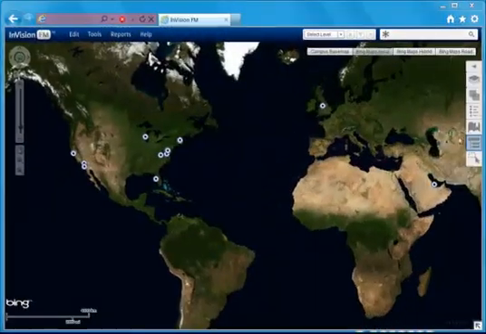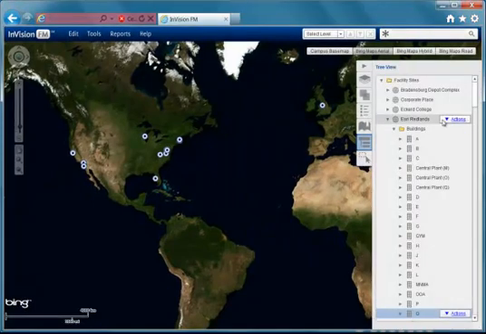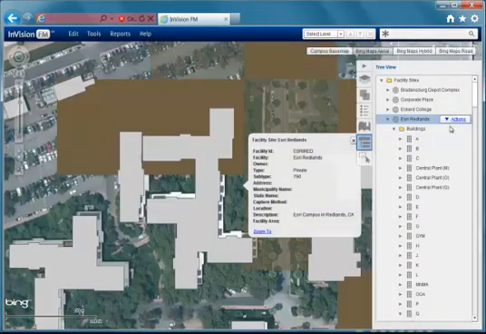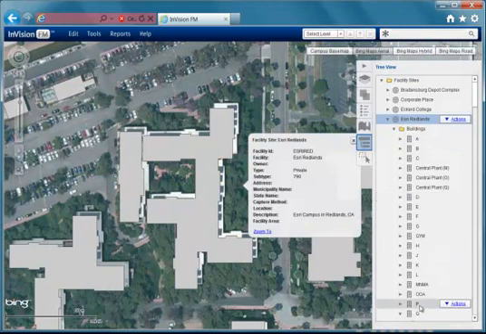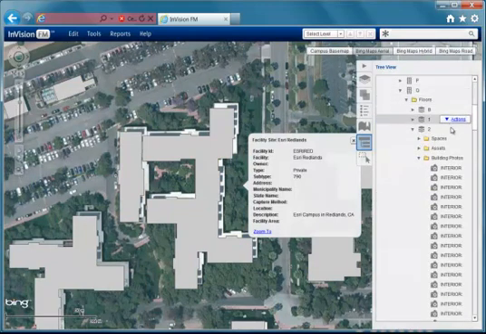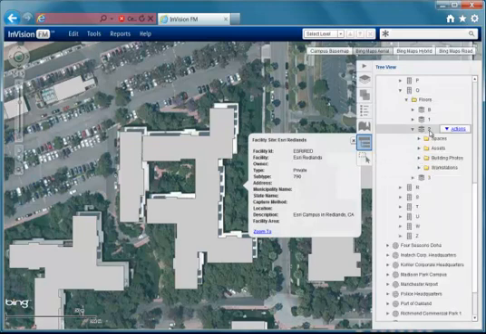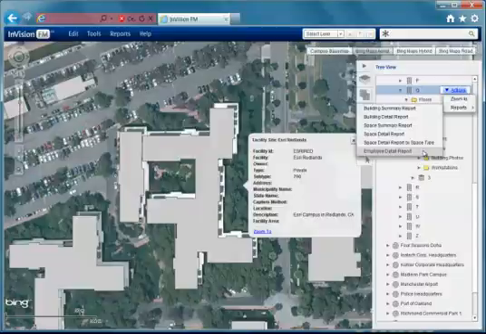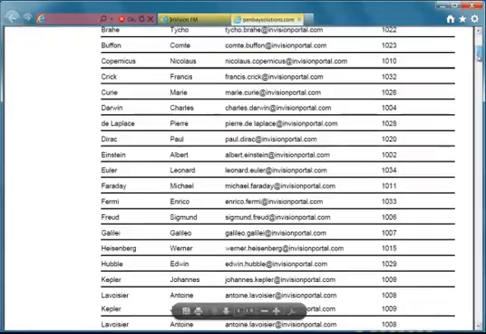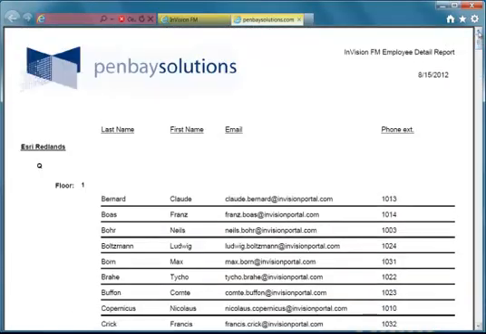Another way to interact with your facilities is through the tree control. This can be configured to show a geographic or organizational hierarchy, letting you drill through campuses, into buildings, into individual floors, looking for assets, personnel, or other items of interest. You can also instantly access reporting from whatever level of the hierarchy you happen to be interested in.